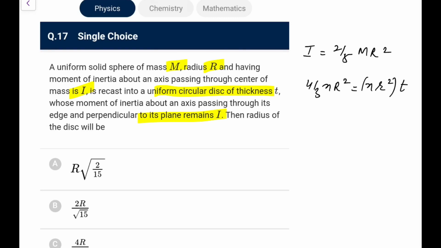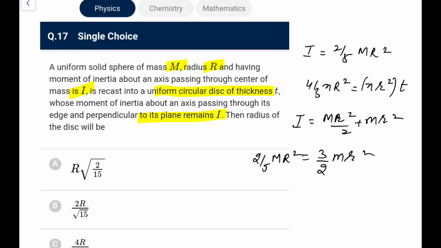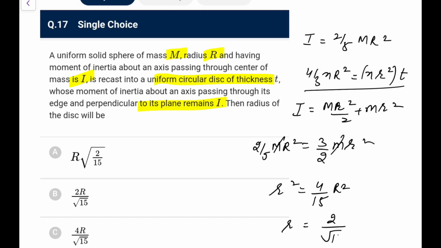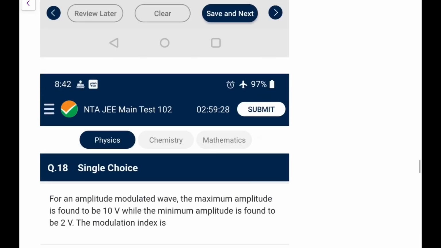Now it is recast into a disk. The moment of inertia remains the same, that I about the edge and perpendicular to its plane, and the mass m will remain the same. So mr square by 2 plus mr square you can do by parallel axis theorem. So that is 3 by 2 mr square. So 3 by 2 mr square is 2 by 5 mr square. We need not do that, it is exactly coming out same because masses are same. So this r square comes out as 4 by 15 of r square. So r comes out as 2 by root 15 r. Directly you can go for option B in this case. I think this is also a repeated one from previous test.